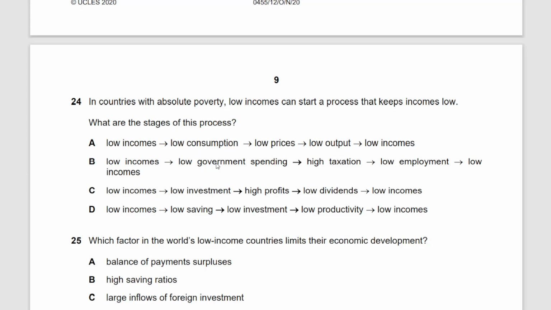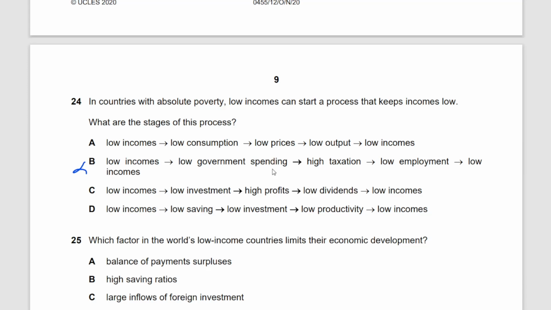Low incomes, low government spending, high taxation. This is not making sense at all. The first one still has some reasoning behind the link here, but part B does not make any sense at all, because it's a choice, it's a policy of the government whether they want to increase the tax or not.